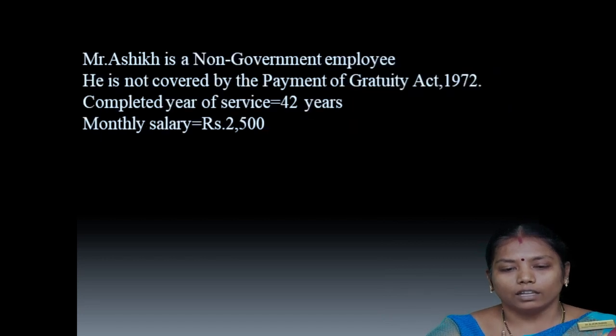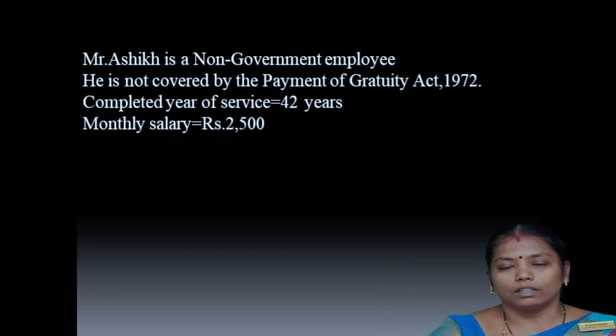So next in this sum also we have to write, first thing, whether Mr. Ashik is a government employee or non-government employee. In this sum also Ashik is a non-government employee. And second thing we have to see whether he comes under the Payment of Gratuity Act or not. So he is not covered by the Payment of Gratuity Act 1972. And in the sum completed years of service is 42 years. Then monthly salary is rupees 2,500.